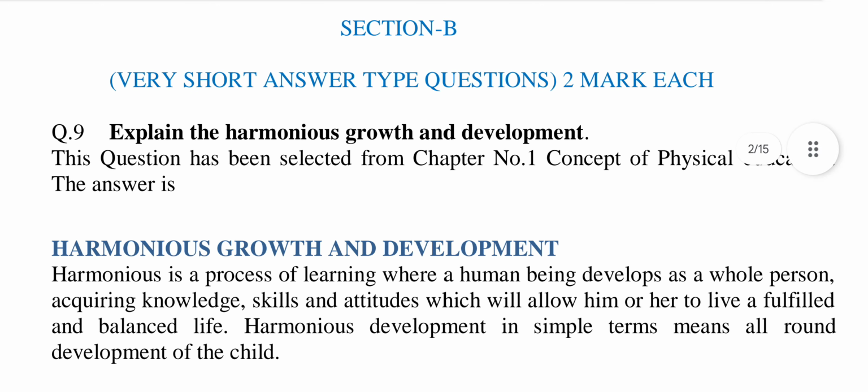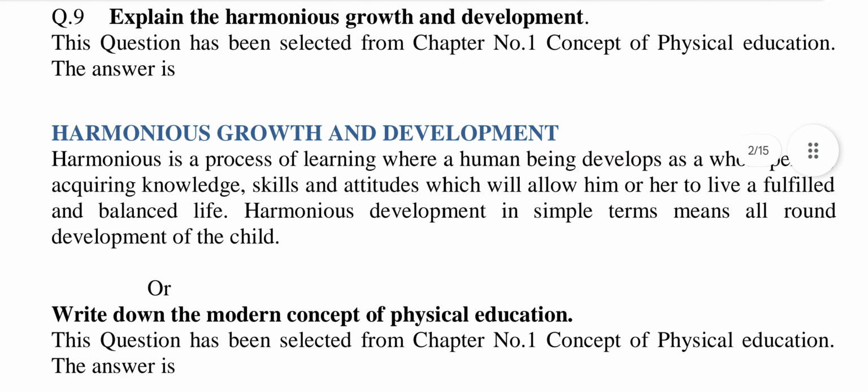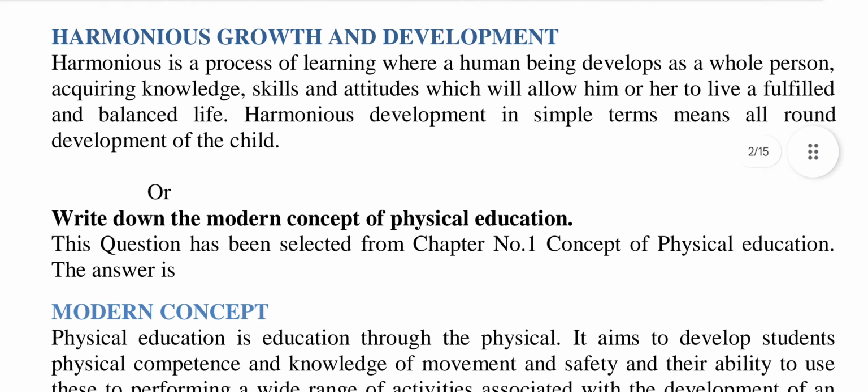Section B, very short answer type questions, 2 marks each. Question number 9, explain harmonious growth and development. This question has been selected from chapter number 1, concept of physical education. The answer is harmonious growth and development.